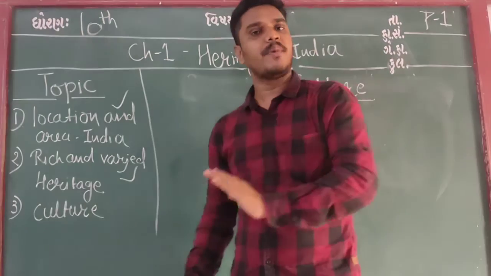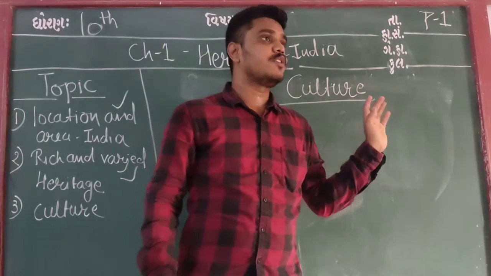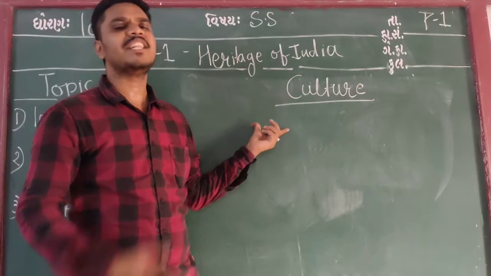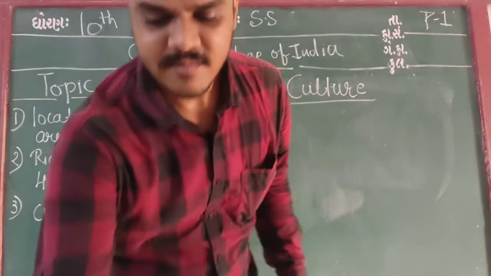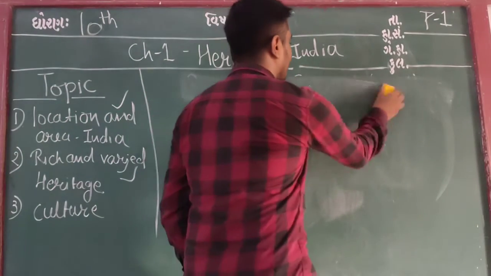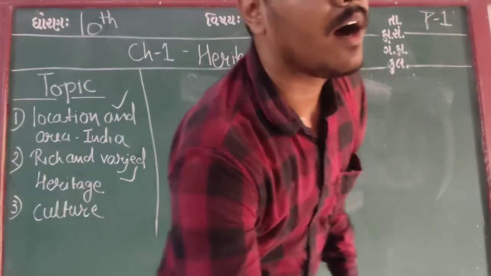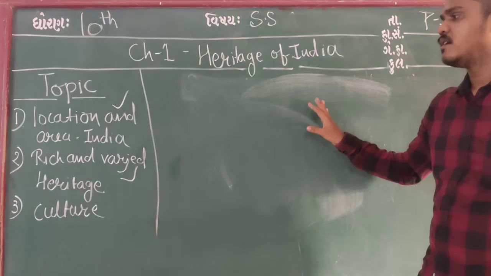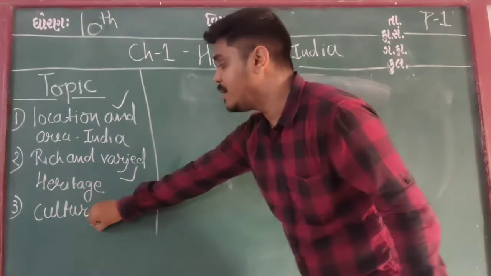It is very simple and sober. You may ask these kinds of questions. We will ask you this type of question. I will ask in 1 or 2 marks, so be prepared for this because culture is a very important question.